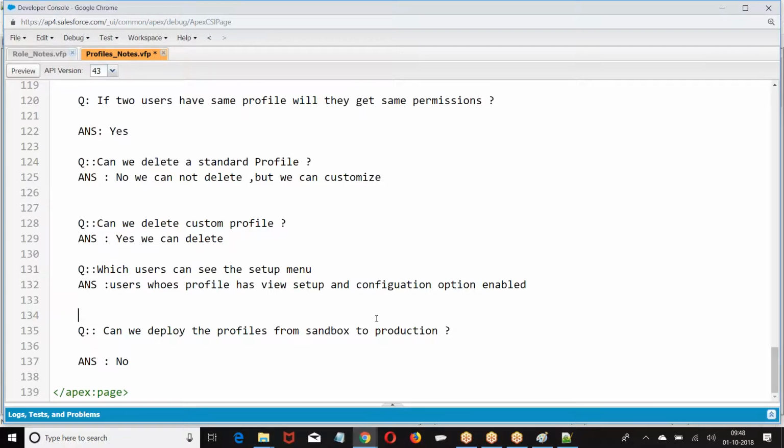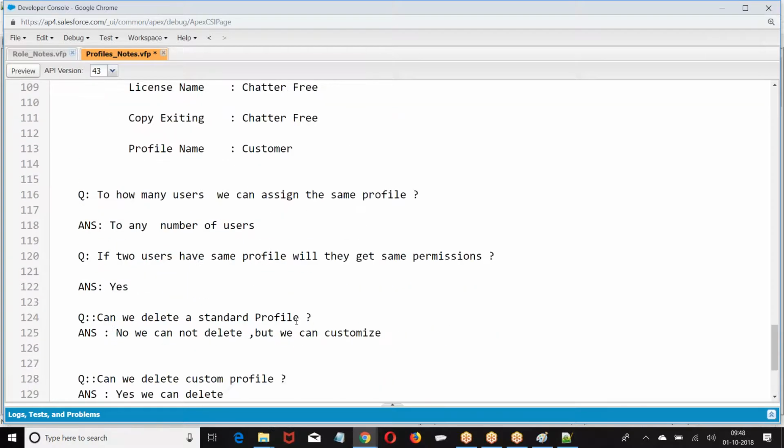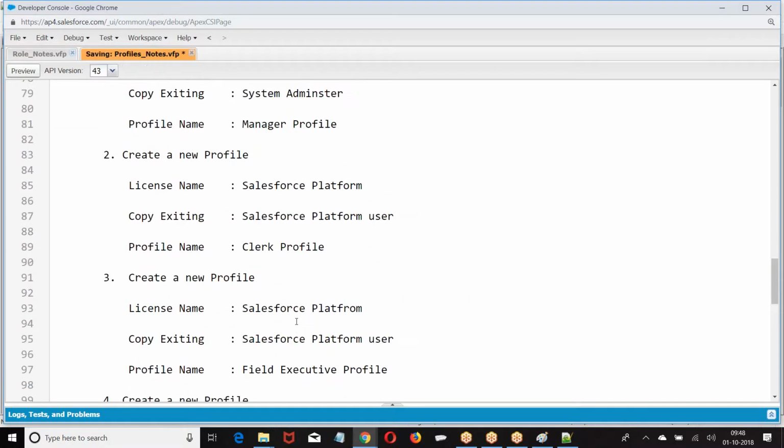I hope you are good with this. Right. Okay. So this is a quick view of profiles. Does anyone have any query on this? Let me know.